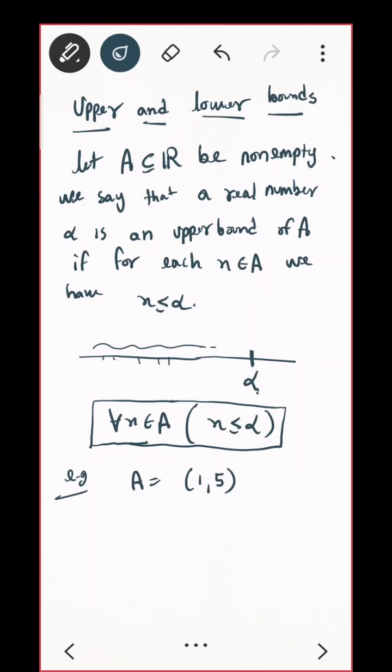Okay, 5 is upper bound. Do you agree, everyone? To check whether it is upper bound, what do you have to check? You have to take any element of A and check whether that element is less than equal to 5, and that is true for in the case of 5. Do you agree?